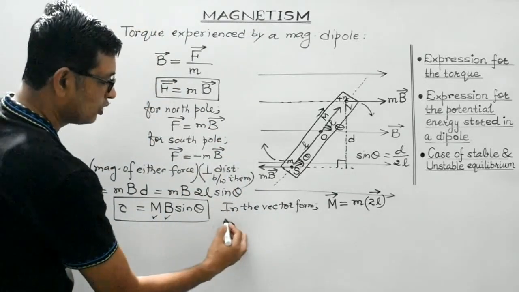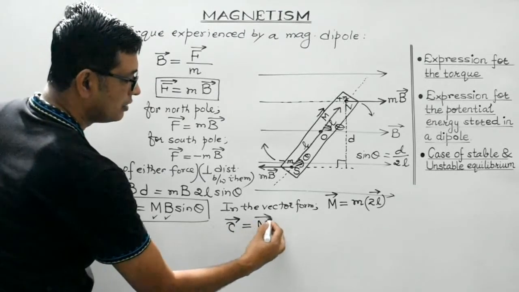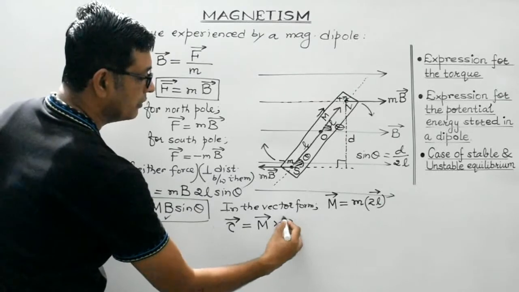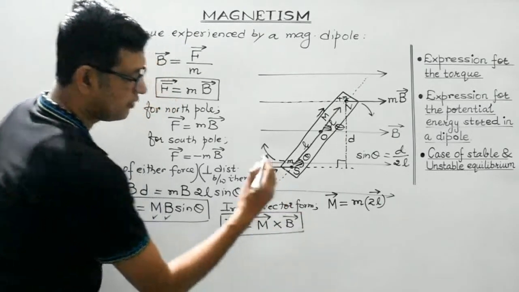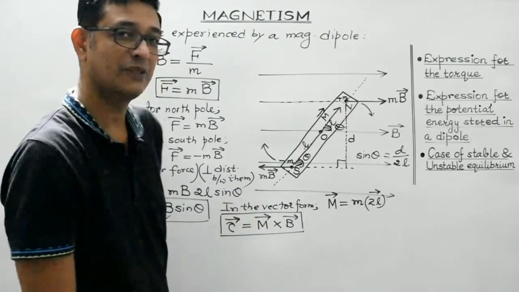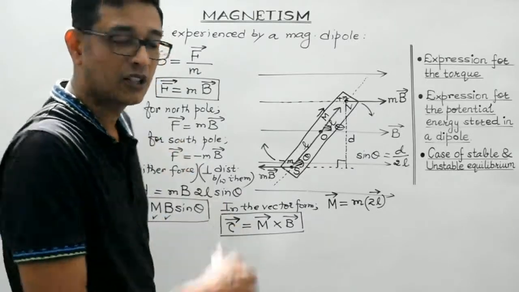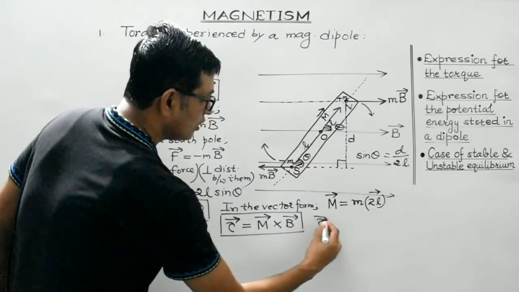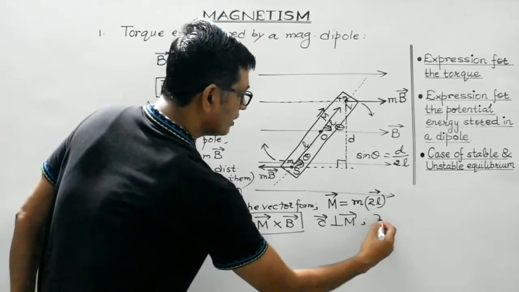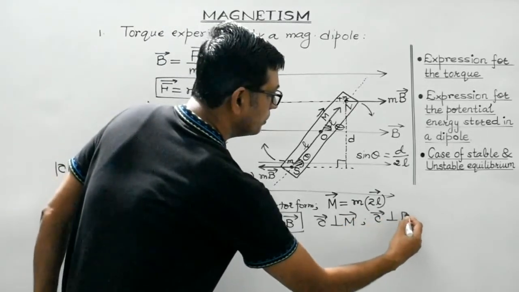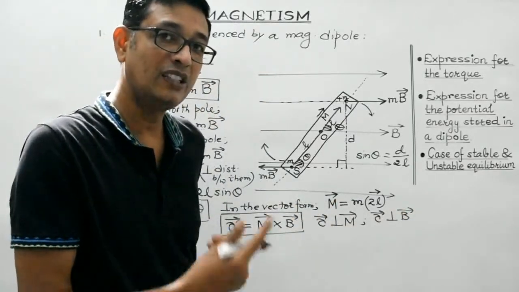So sin theta can be represented by the cross product. It is M vector cross B vector. So this is the representation of torque in the vector form. This is the cross or the vector product, right? And by using the properties of vector product, we can safely conclude that tau is perpendicular to both M vector as well as B vector. So it is perpendicular to the plane containing M vector as well as B vector.